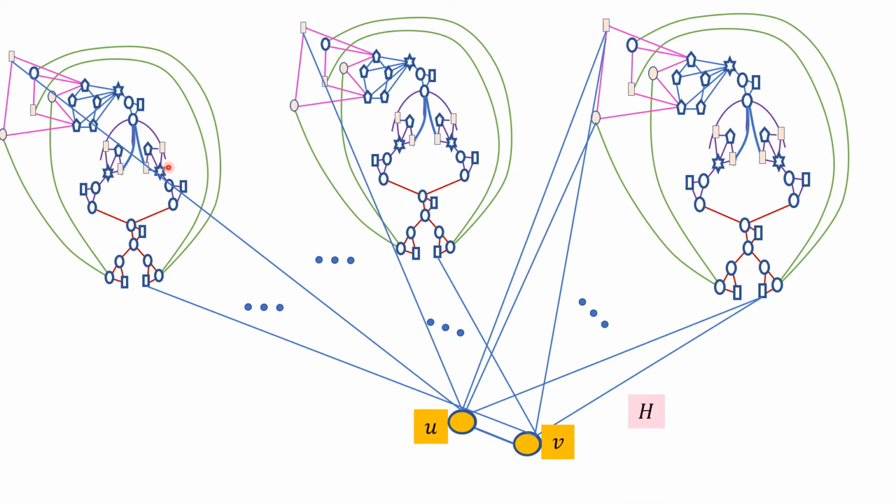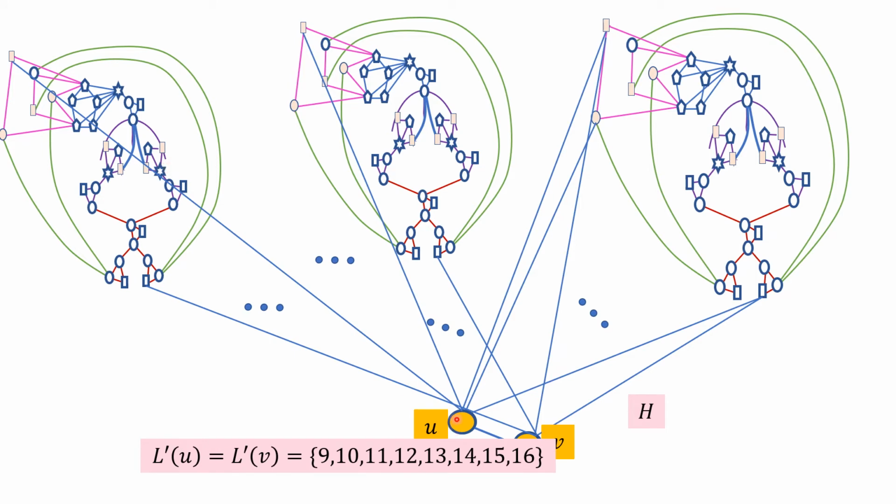Then this is the graph H, and then I put a list assignment for U and V. Say the lists for U and V are both this set of 8 colors. So now every vertex has 8 colors. So this L prime is an 8-list assignment of H.